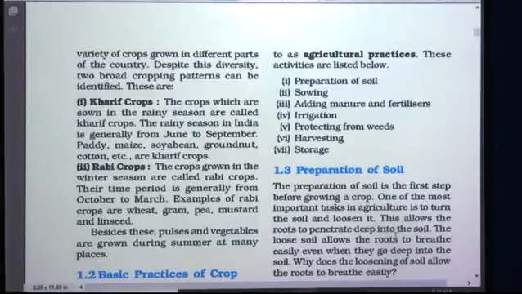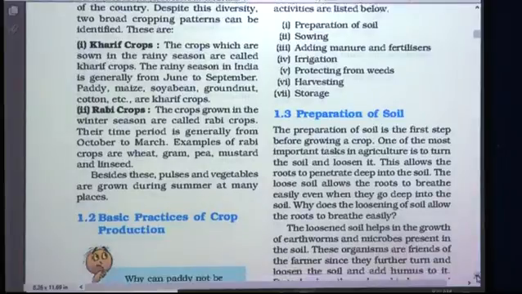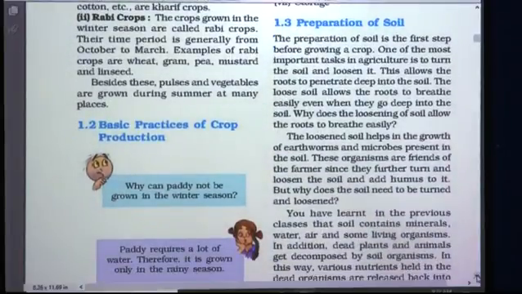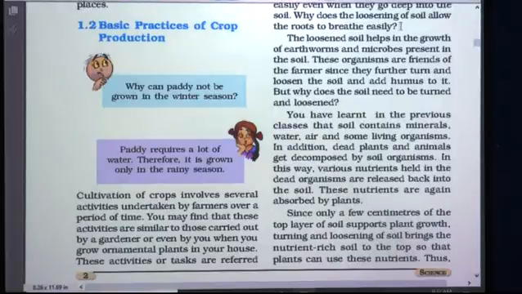The loose soil allows the roots to breathe easily even when they go deep into the soil. Yes students, roots also breathe. They breathe easily even if they are deeper in the soil because of presence of air. Why does the loosening of soil allow the roots to breathe easily? That's a question that must be arising in your mind also.